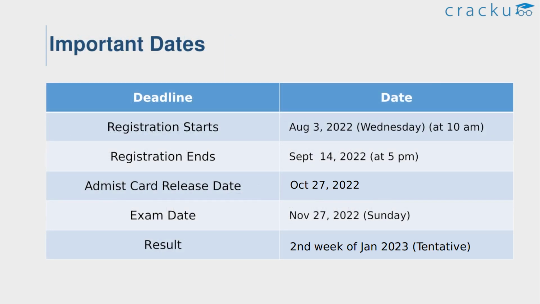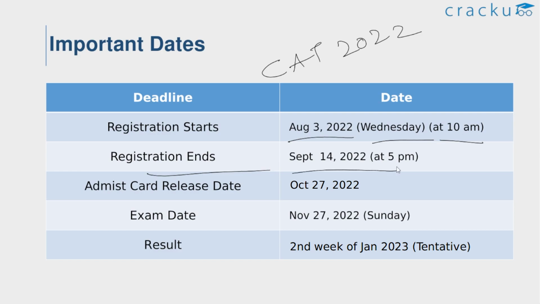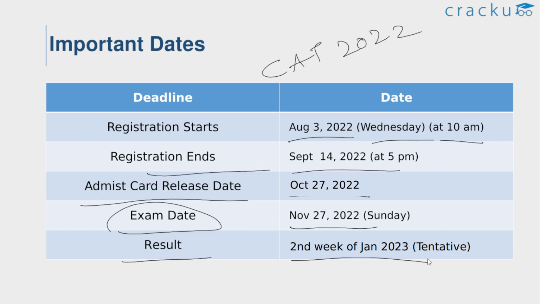So these are the important dates of the CAT 2022 examination. The registration is going to start on August 3rd, 2022, that is Wednesday at 10 AM. The application forms for the CAT exam is going to be open on the official website of CAT 2022. The link for the official website is given in the description, so please check it out. And the registration ends on September 14th, 2022 at 5 PM. The admit cards will be released on October 27th, 2022. And the exam date is November 27th, 2022, that is Sunday. And the results will be declared on second week of January 2023.